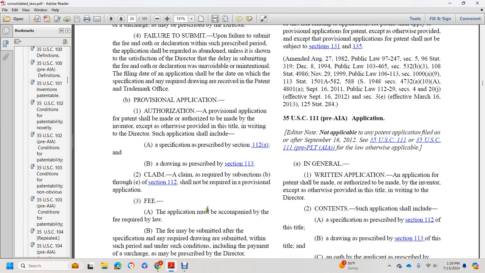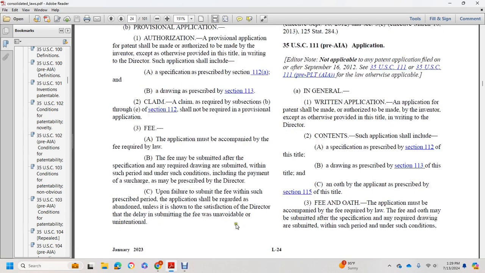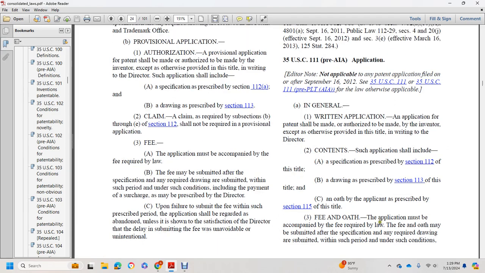Fee: the application must be accompanied by a fee required by law. The fee may be submitted with the specification and required drawing, or within such period and under such conditions, including payment of a surcharge, as may be prescribed by the director. Upon failure to submit the fee within the prescribed period, the application shall be regarded as abandoned unless it is shown to the satisfaction of the director that the delay in submitting the fee was unavoidable or unintentional.